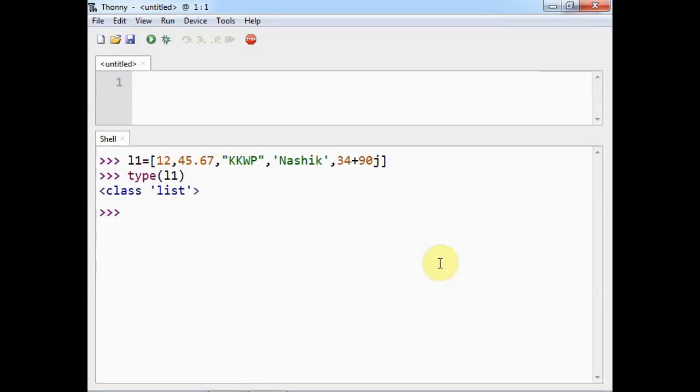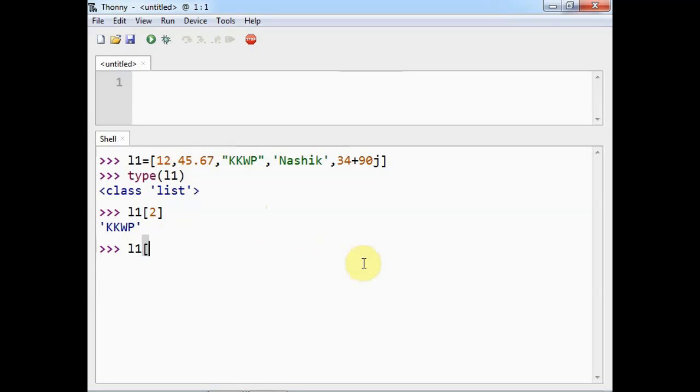Now if I want to use indexing, then similar to the string I can use L1 of suppose 2, then it will give me the second position, that is, at 0th position 12 is there, first position 45.67, and second is KKWP, so 0, 1, 2. Similar to this I can use slicing also.